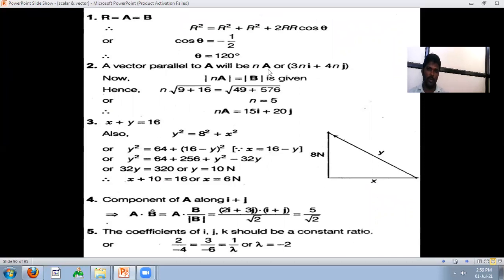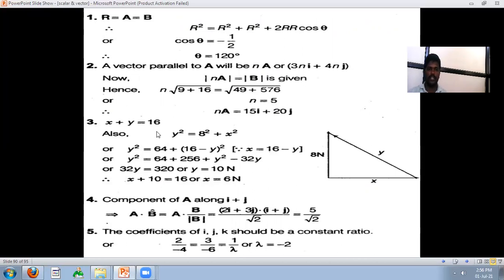Now the first problem, how to calculate the angle? The formula will be R squared is equal to R squared plus R squared plus 2RR cos theta. Then cos theta is equal to minus half. Then theta will be 120 degrees. Second problem: the vector will be A, 3 n cap plus 4 n j. Now n A is equal to B bar, given by, hence n is 9 plus 16 and 49 plus 576 is 625, so n is equal to 5.